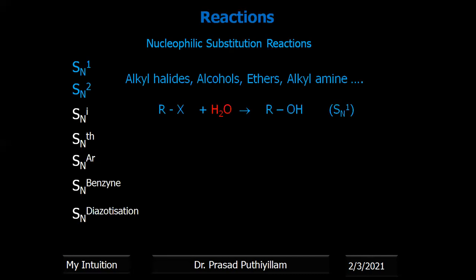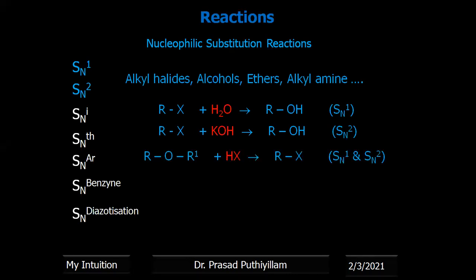For example, an alkyl halide reacting with a protic solvent to give the corresponding alcohol can be explained with an SN1 mechanism. Whereas if it is an aprotic solvent, say RX reacts with KOH to give the corresponding alcohol, it can be explained with the SN2 mechanism. The reaction of ethers with HX to give alkyl halide can be explained with both SN1 and SN2, based on the nature of the substituted alkyl groups of the ether. It can be SN1 or SN2.